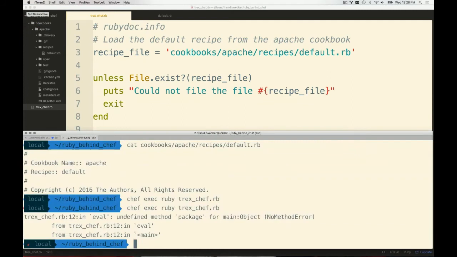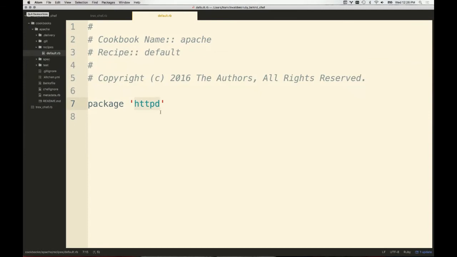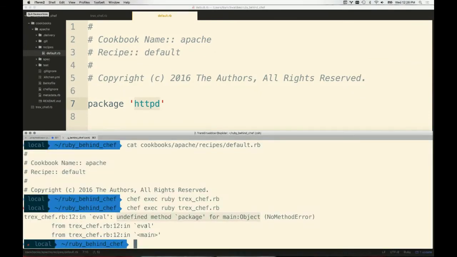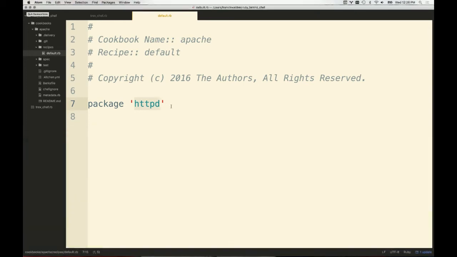It tells us there's an undefined method package for main object. And then it tells us that the recipe we loaded specifies package, and we currently have not defined a package method, right? So it says undefined method package. So this is something that's really powerful. If you've worked with Chef in any way, shape, or form, when we say resources and we say this is the type of the resource, really what we're doing is we're defining a method. So this happens to be a method.